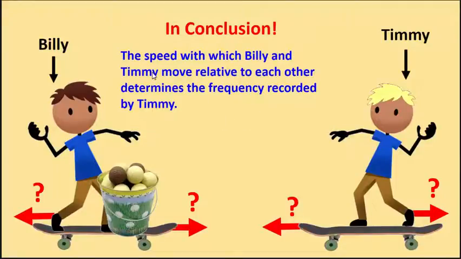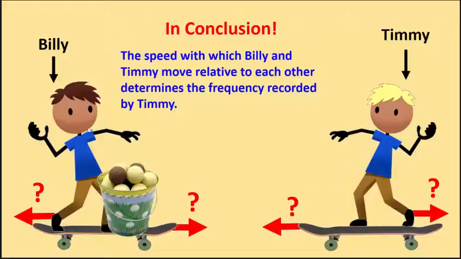Now, the speed with which Billy and Timmy move relative to each other is what's going to determine the frequency recorded by Timmy. For example, if Billy is moving towards Timmy with a certain speed, we said Timmy is going to measure the balls as arriving more frequently than 1 per minute.